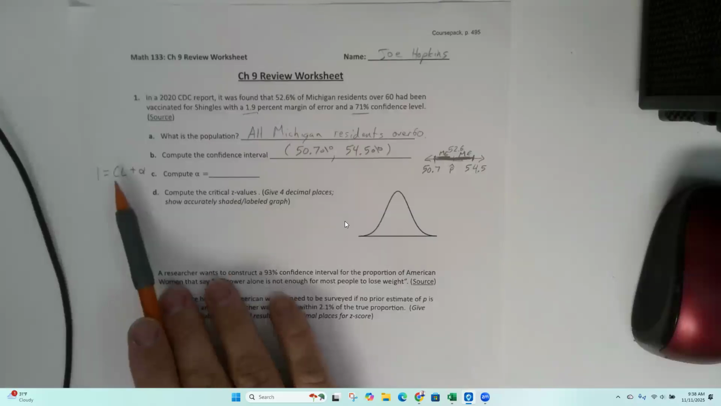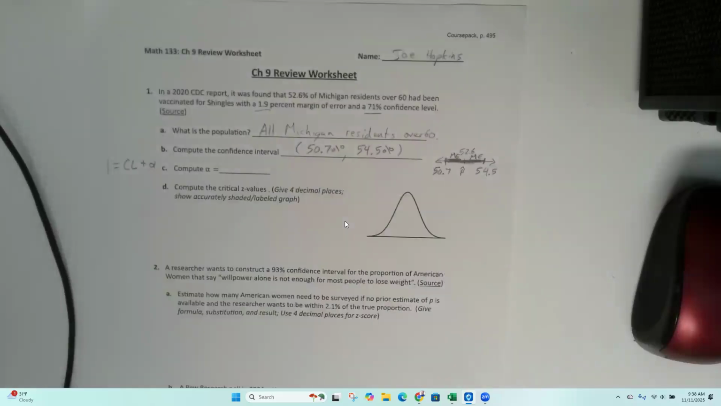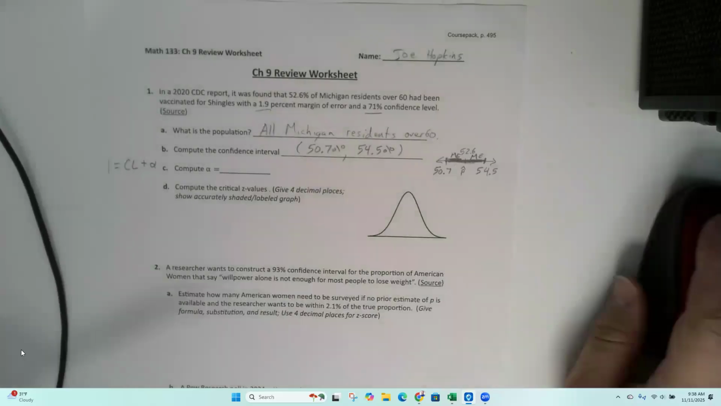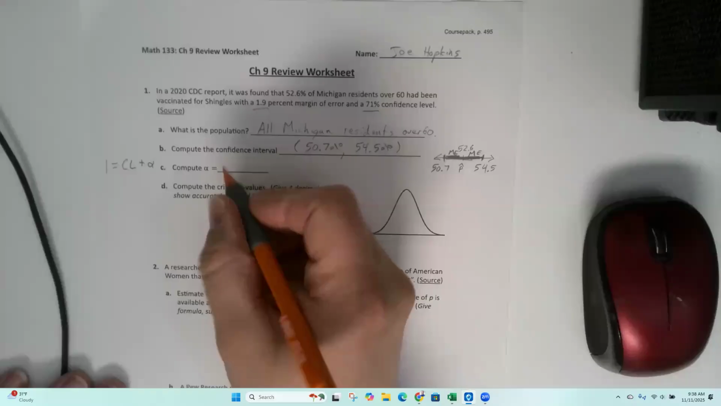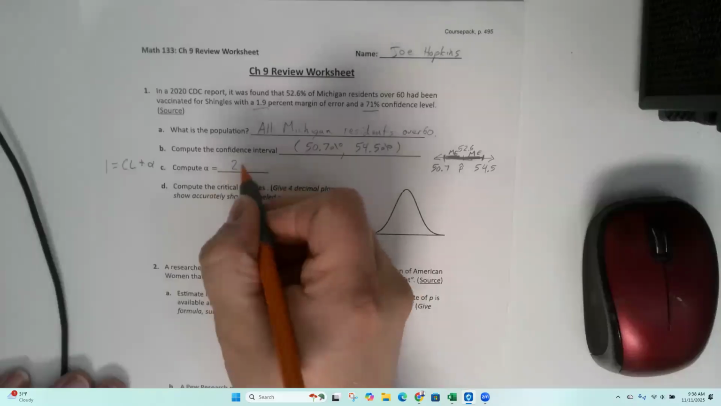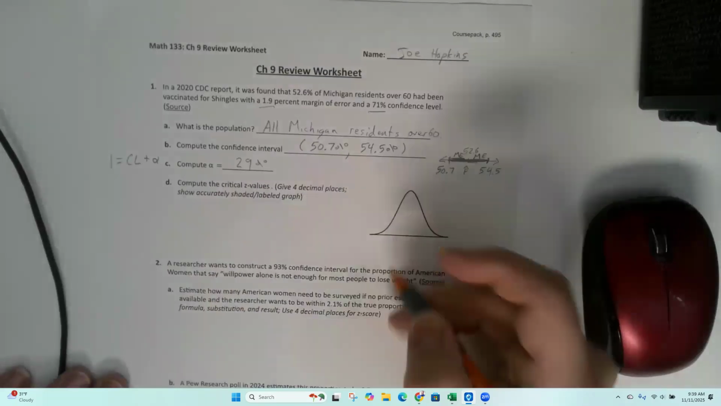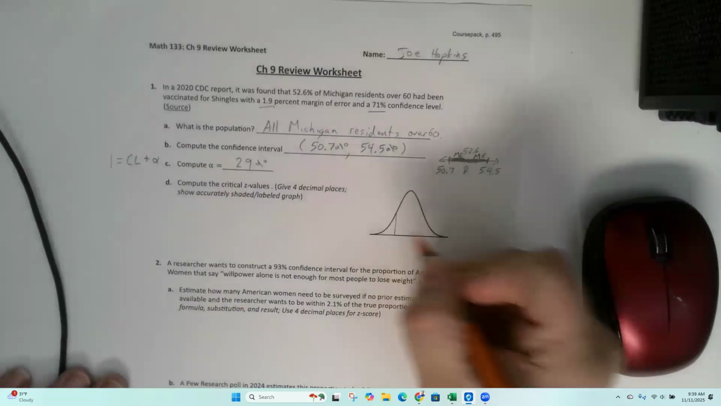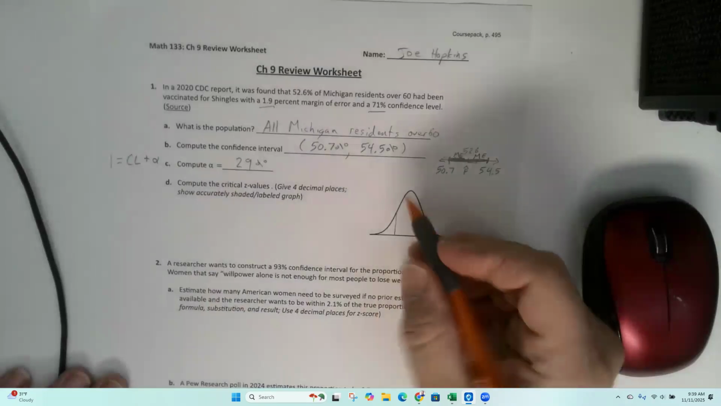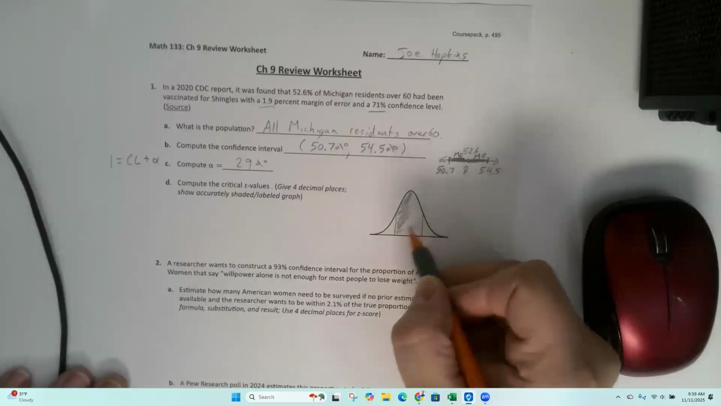71 plus something gives me 100. 29. Thank you, Grace. Thank you, Kayla. 29%. Hmm. So that means when I shade this in, 71% of this will get shaded, and the other 29% is the white space.